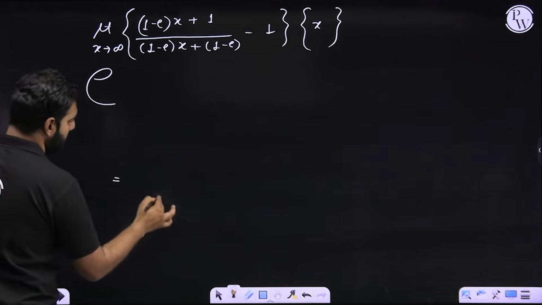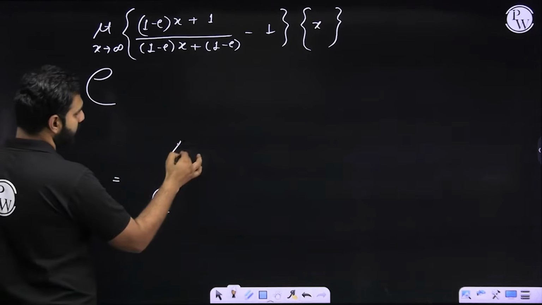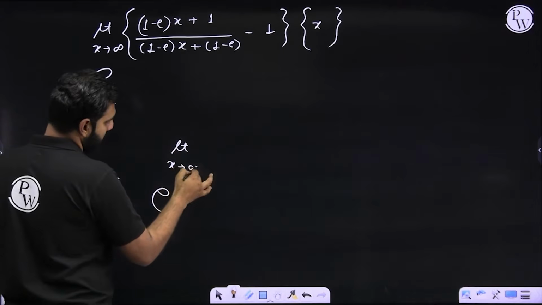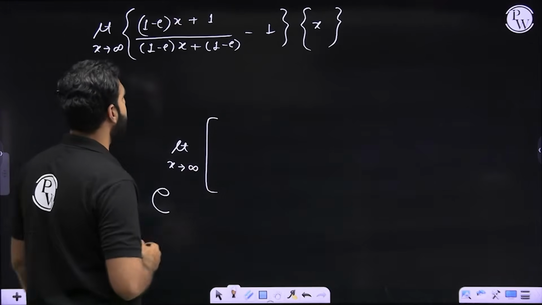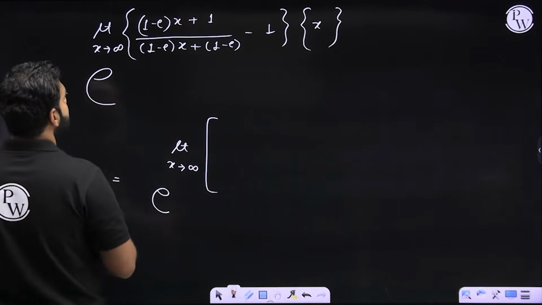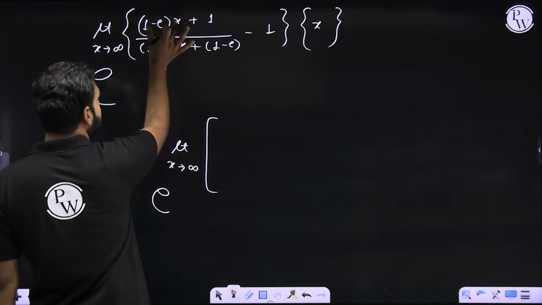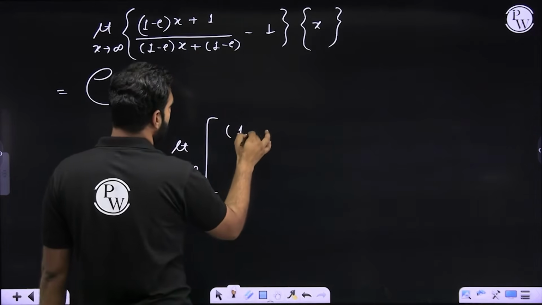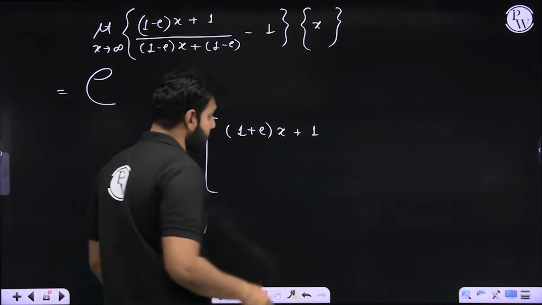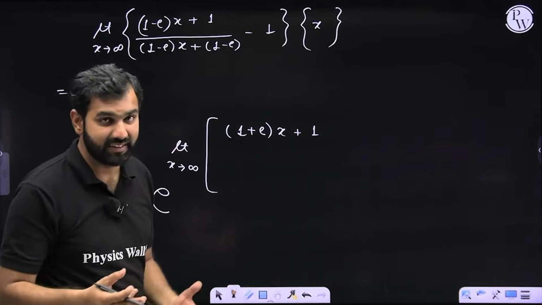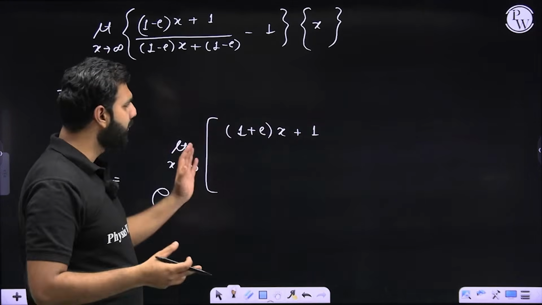So my next result will be e to the power, of course, limit x approaching infinity. Now let's look at this power. If I were to simplify this, what result do I get? So see, what I'm seeing here is that 1 plus e times x plus 1. I'll write it very clearly, although a lot of you can predict the conclusion, but still if you get confused, if you are prone to committing any silly mistake or error, I'm writing it completely.